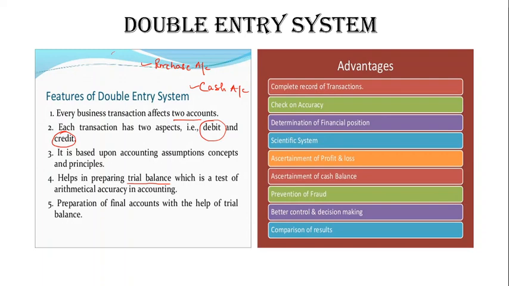Coming to the advantages, since we are recording on a double entry basis, both aspects are recorded, therefore it gives a complete record of a transaction. It checks accuracy by preparing a trial balance, determines the financial position, and ascertains the profit and loss, giving a true and fair picture of profitability and financial position. It is a scientific system, because it follows accounting principles, assumptions, and a proper procedure of accounting. Also it prevents fraud, because we are not leaving any aspect of a transaction. If a transaction has two aspects, we record both sides.